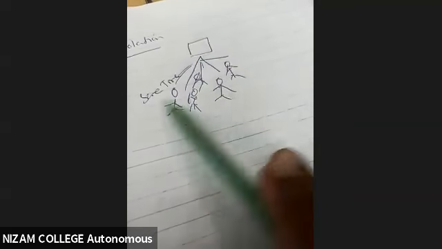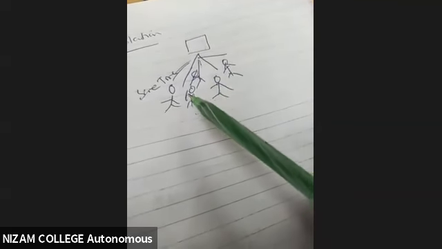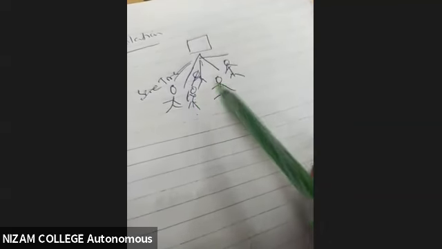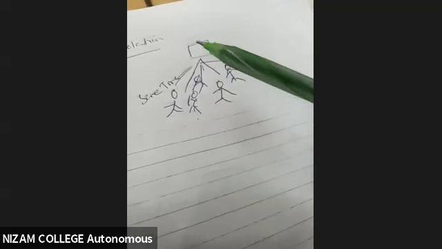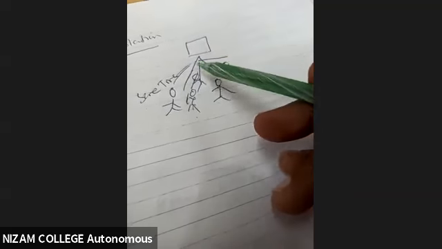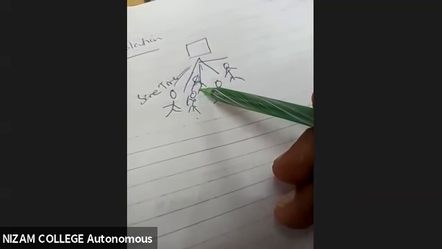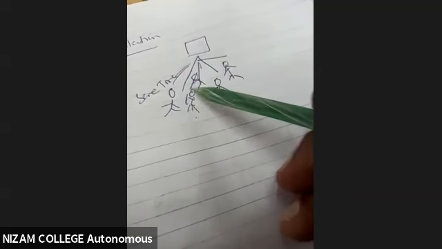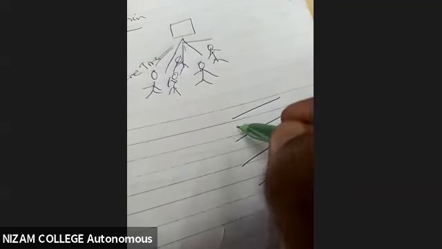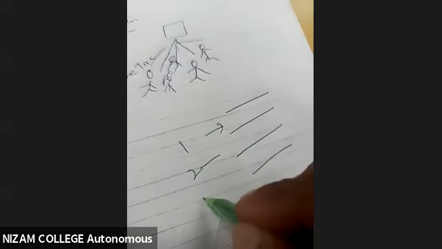That means it should not be reflected, or it should not make any changes. One transaction's effect should not be visible to another transaction in the database. Suppose this person is depositing the amount; when he is depositing, this person should not be able to see what he is depositing. The amount should not be reflected to him. This is my table: this is one record, this is the second record, then this is the third record.